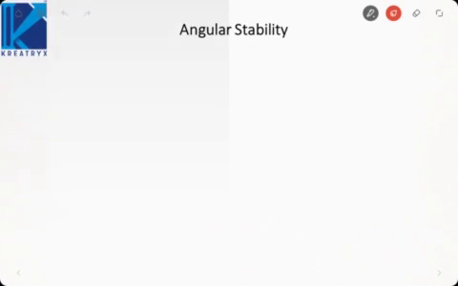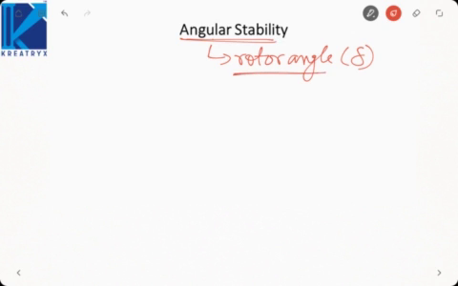The third type of stability is called angular stability. It talks about the stability of the rotor angle of a machine. By rotor angle we mean delta. So it talks about the stability of the angle delta, that is, whenever delta oscillates due to a disturbance.